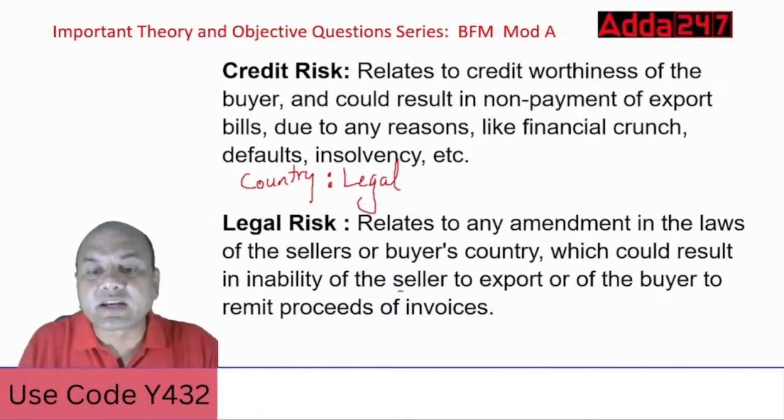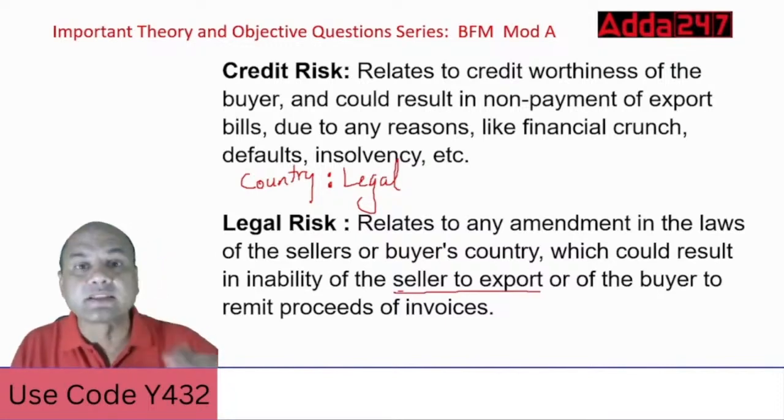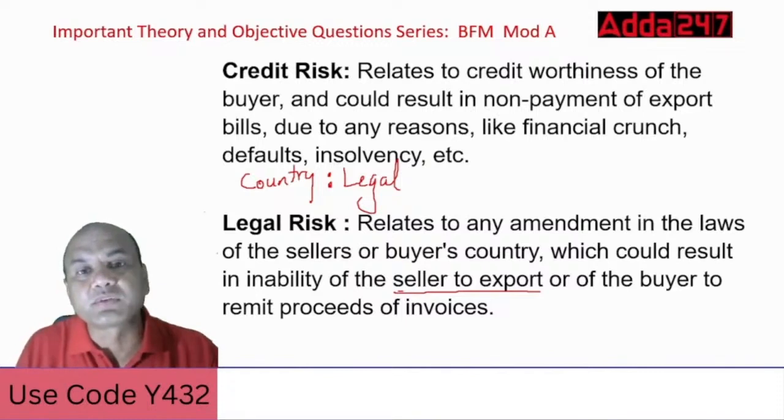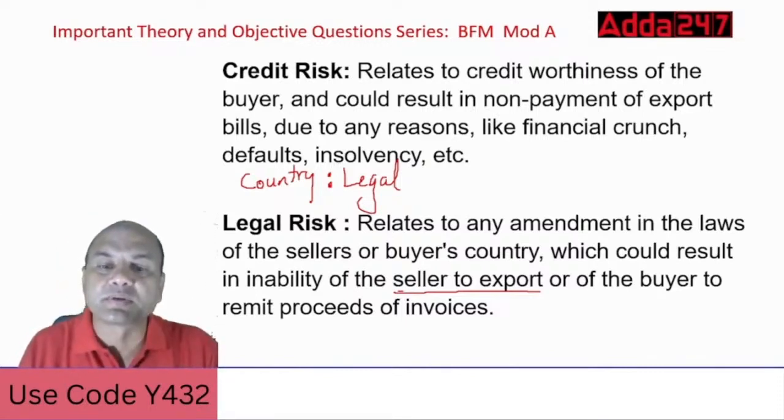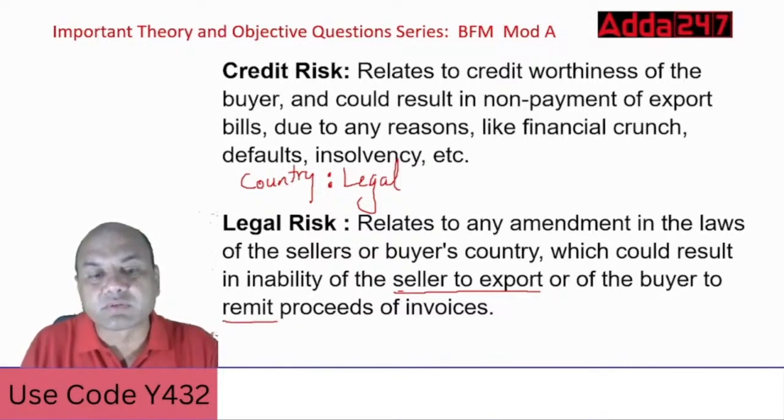Seller is ready to export, your party is good, but the problem is the country is saying nothing doing, no more goods to be sent outside this country, no more exports, so everything is stopped. Similarly for buyers, no more forex to be sent outside my country. So that is also blocked.